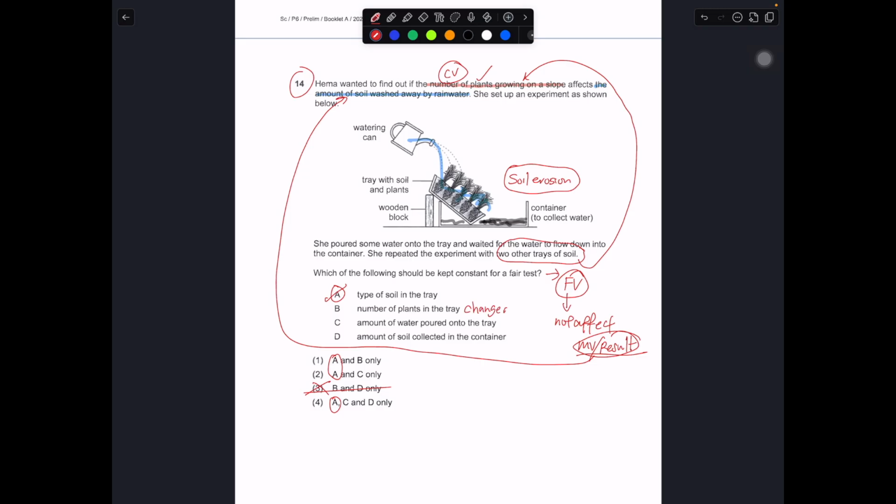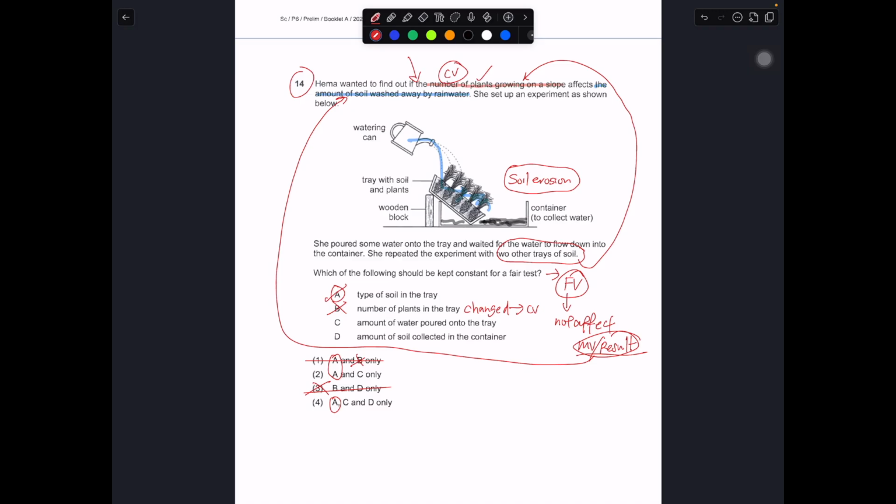This is your changed variable though. This is the one that you're testing, so it cannot be the same. If it's the same, then the result will be the same, then you cannot find out anything really. Okay, so B is wrong. So if B is wrong, 1 is out. By this way of eliminating, you are only left with 2 and 4.